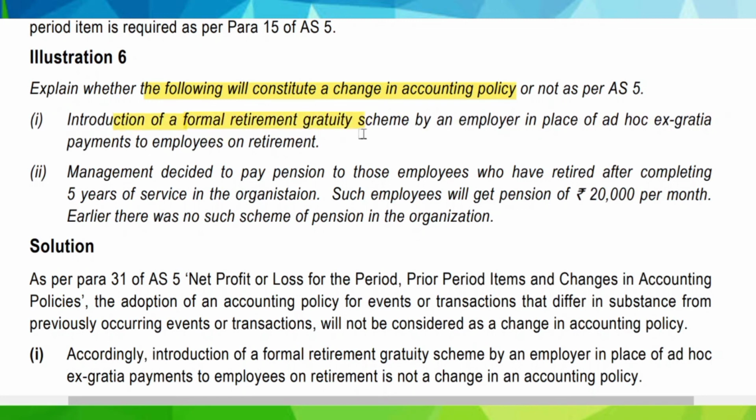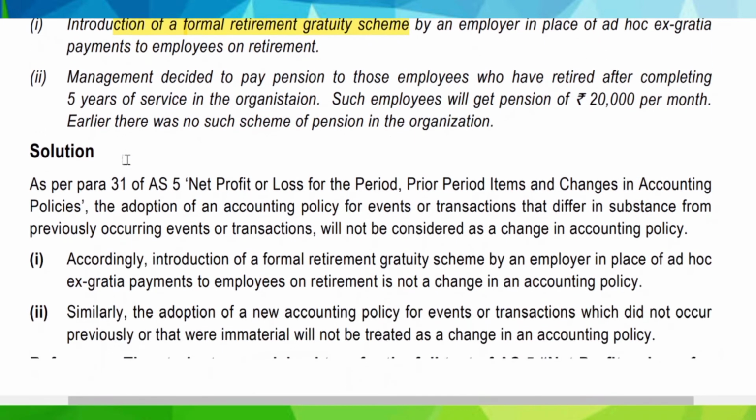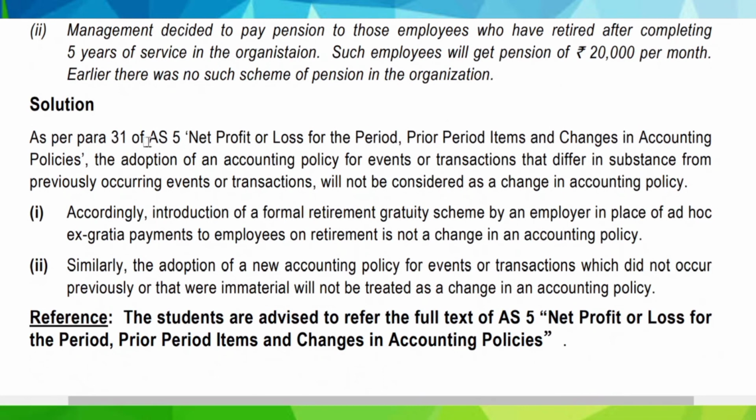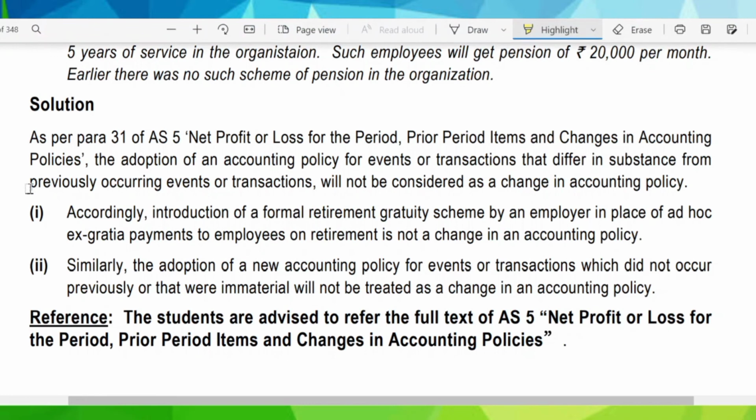Introduction of formal retirement gratuity scheme by an employer in place of an ad hoc ex gratia payment to employees on retirement. As per para 31 of AS5, net profit or loss for the prior period items and change in accounting policy, the adoption of accounting policy for events or transactions that differ in substance from previously occurring events or transactions will not be considered as change in accounting policy.